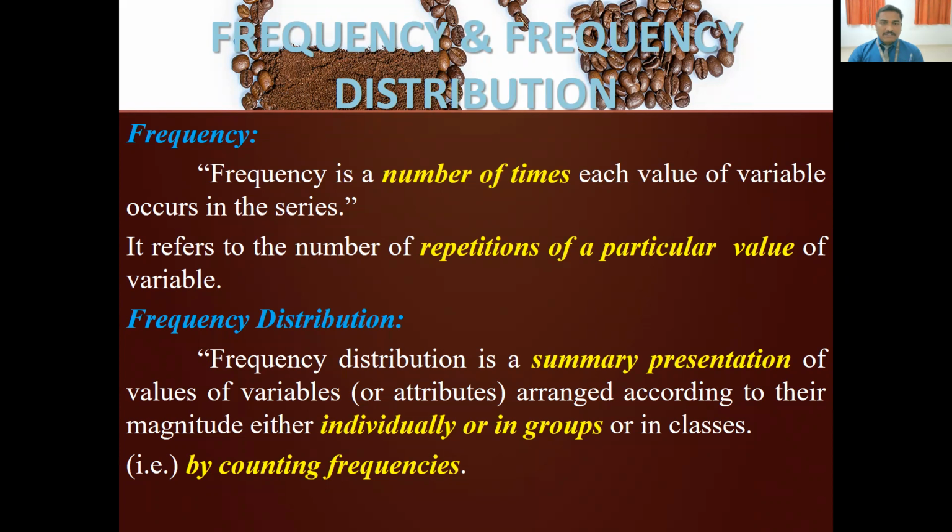Frequency is the number of times each value occurs. In a class of 60 students, it is not compulsory that all students got different marks. There is a chance that the same marks can be secured by different students. For example, mark 50 can be secured by 5 students in a class. How many times each and every data value is repeated is called frequency.